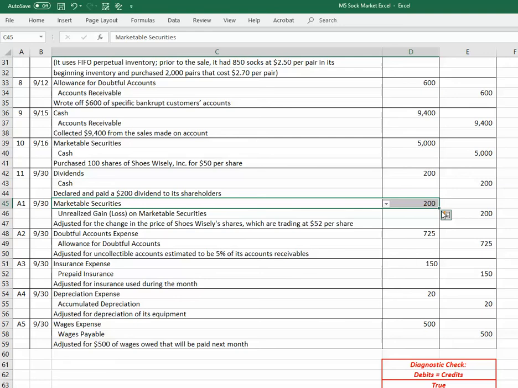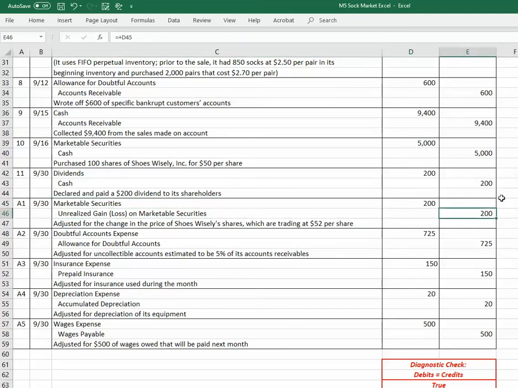Debit marketable securities, that'll get it so that the ending balance is 52 times 100, or 5,200. The other side of the entry is to an unrealized gain in this case because the price went up. It's called unrealized because they haven't actually sold these shares.